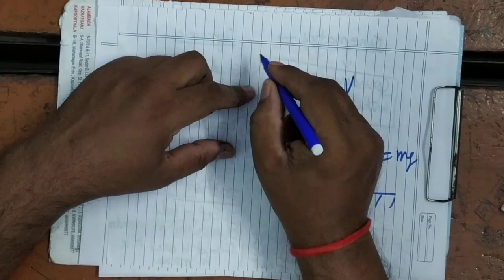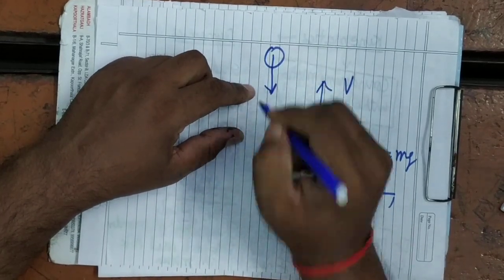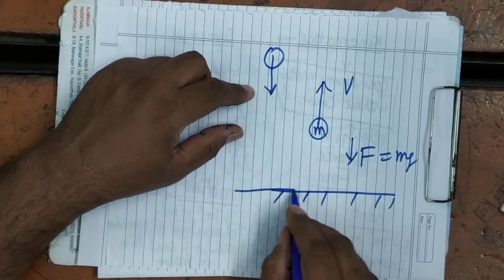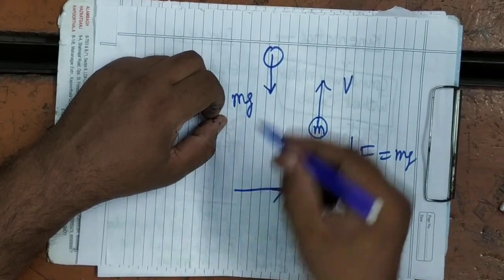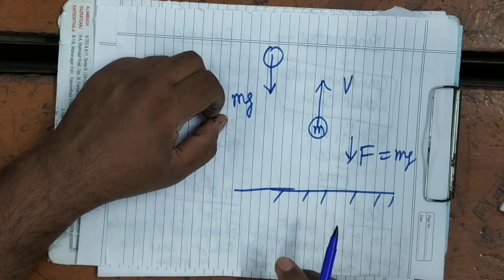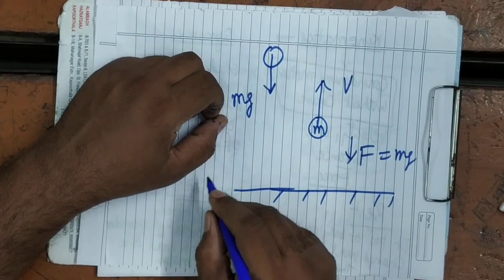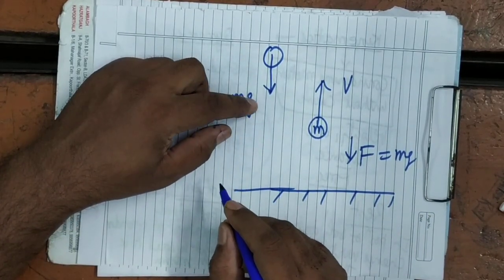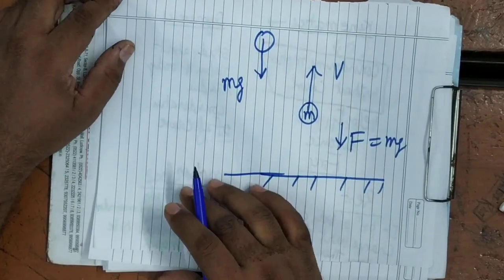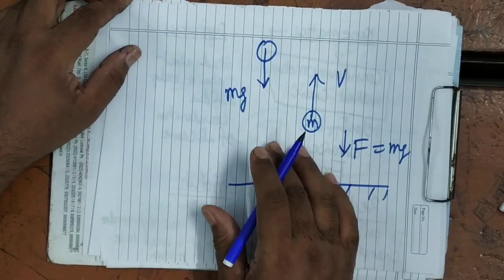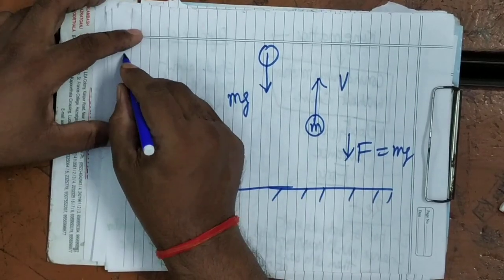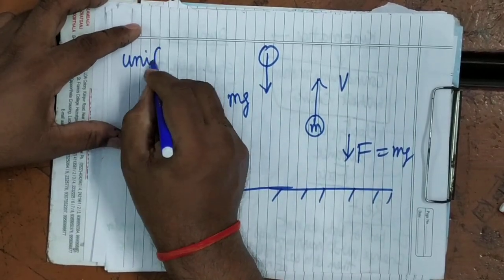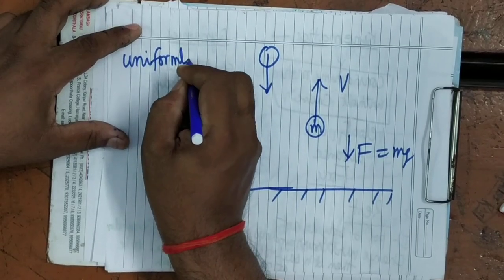It is clear. While when it is falling from some height, here gravity force is acting in what direction? Downward direction. So its velocity will increase. Therefore, what will happen? It will have positive acceleration. There will be the positive acceleration. It is clear. Now there is one uniformly accelerated motion.